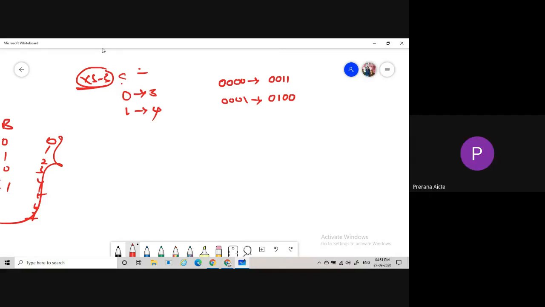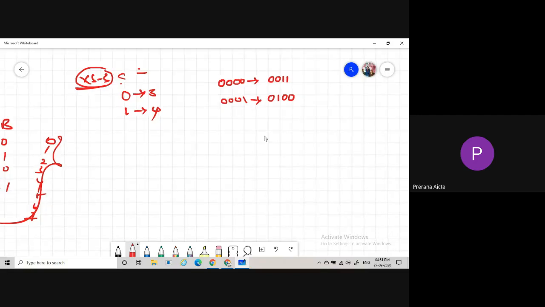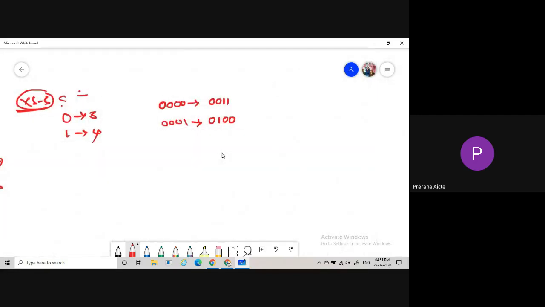Then coming to the next one, which is minimization. Minimization means we are reducing Boolean expressions. A Boolean expression is in the form of ABC plus AB bar C plus AB, right?